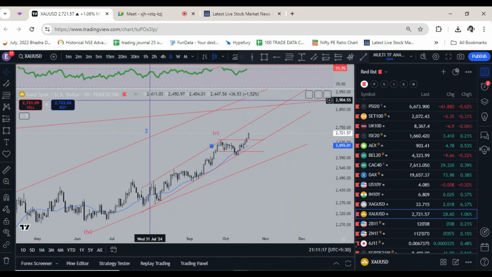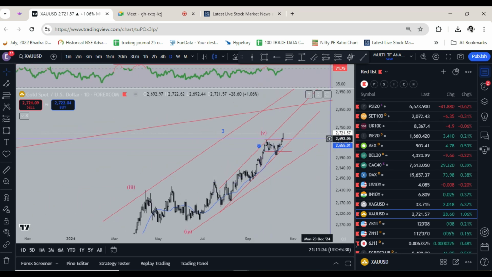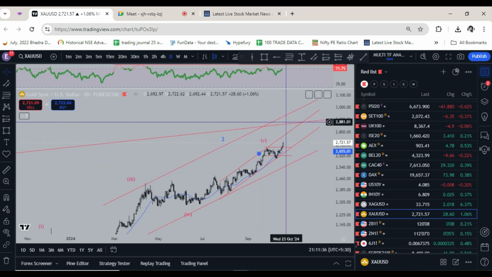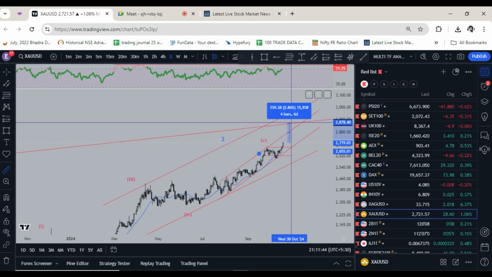So just see, on Friday when the dollar corrected by 0.29%, gold moved up 1.06%. Now imagine when the dollar corrects like 5 to 6%, then gold, I'm telling you, will surprise people. Ultimately, I'm looking for somewhere around 2800 or 2900 levels. That is an upside of 5 to 6% from here.